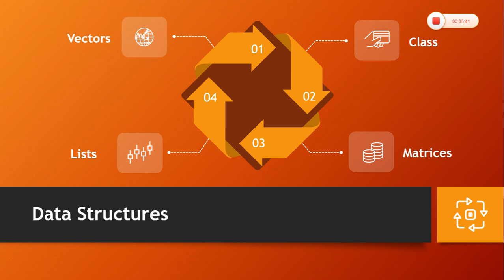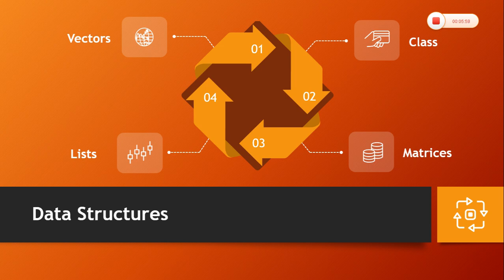Now coming to the third one, class. In R, every object also has a class which defines its abstract type. The terminology is taken from object-oriented programming. For every data we have taken, it contains a different type of class in R.